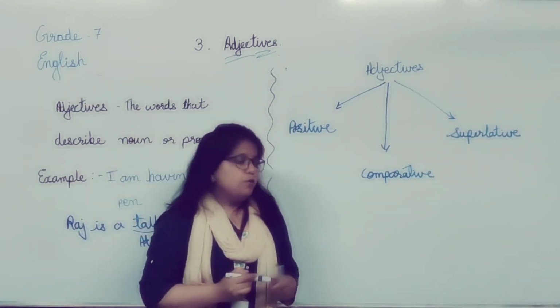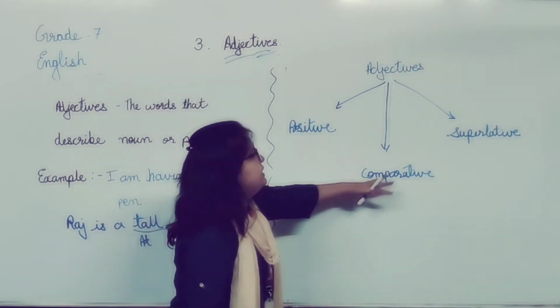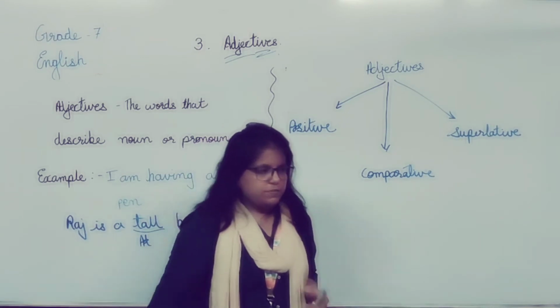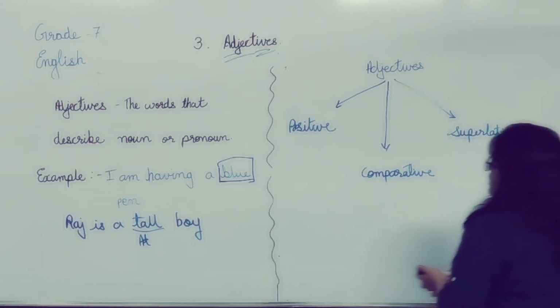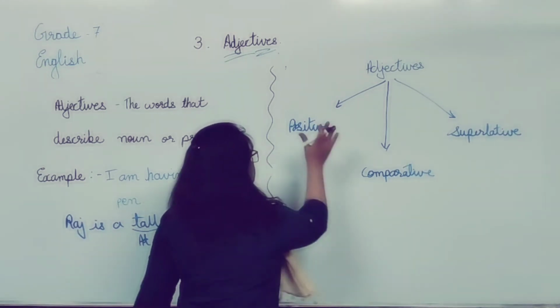Now how are we using them? Where will we use which degree? These are called degrees of adjectives, or we can say forms of adjectives. So where will we use the positive degree now?